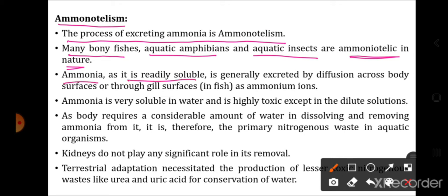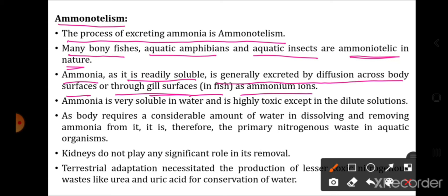Ammonia, as it is readily soluble in water, is generally excreted by diffusion across the body surface or through the gill surface in fish as ammonium ions. So how is this ammonia eliminated? First of all, ammonia is readily soluble in water, so it is removed through diffusion. Diffusion means when certain substances move from the region of higher concentration to lower concentration. The concentration of ammonia in the body is higher compared to the exterior, so ammonia from the interior of the body will be eliminated to the exterior, right?